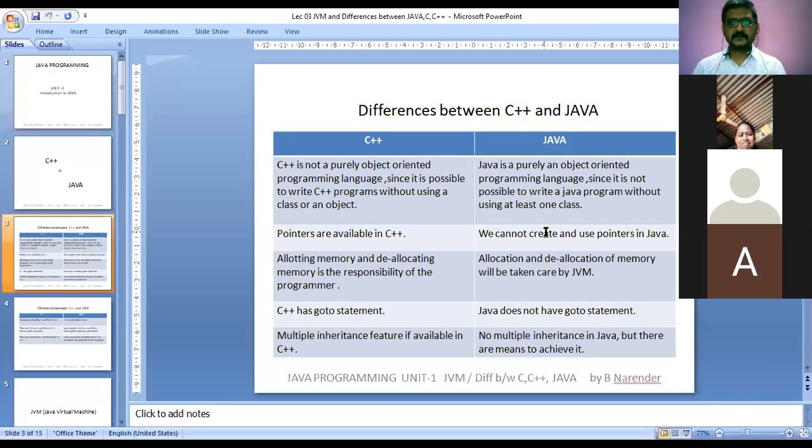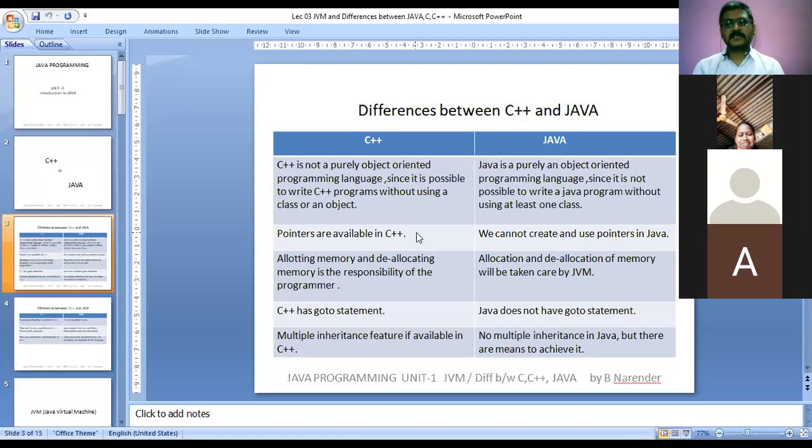Try to see this first point under C++. C++ is not a purely object-oriented language, since it is possible to write a C++ program without using a class or an object. Yes, you can write C++ programs without the usage of classes also. So that is one of the basic things about C++. You can write with and without classes in C++.